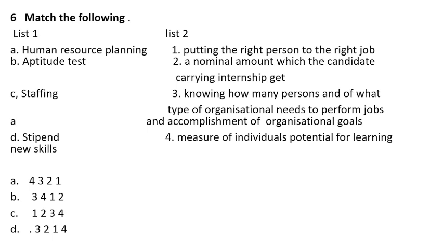On the other hand, you have been given: putting the right person to the right job; a nominal amount which the candidate can get during internship; knowing how many persons and what type of organizational needs to perform jobs and accomplishment of organizational goals; and measure of an individual's potential for learning new skills.